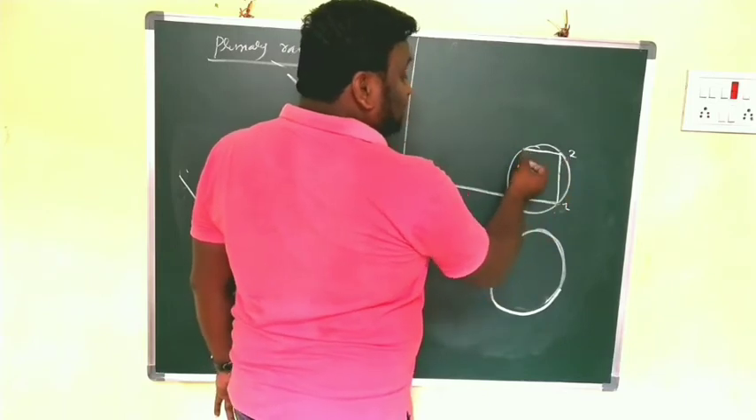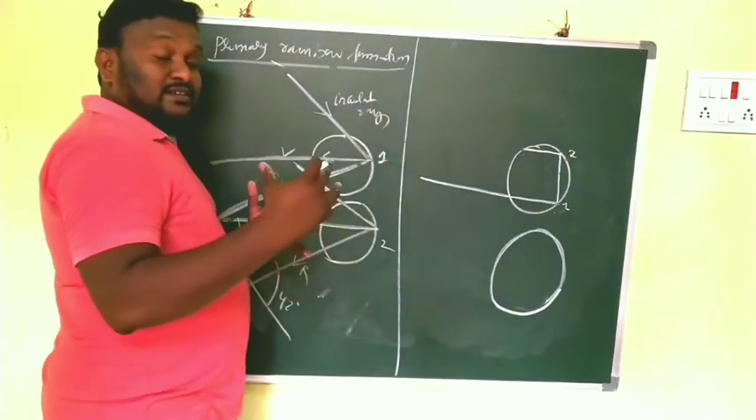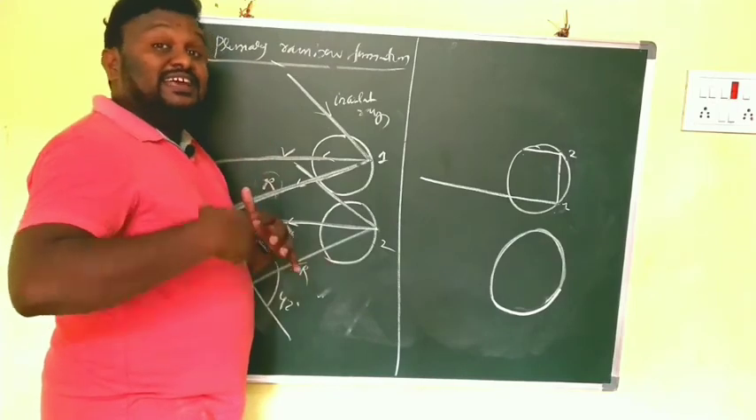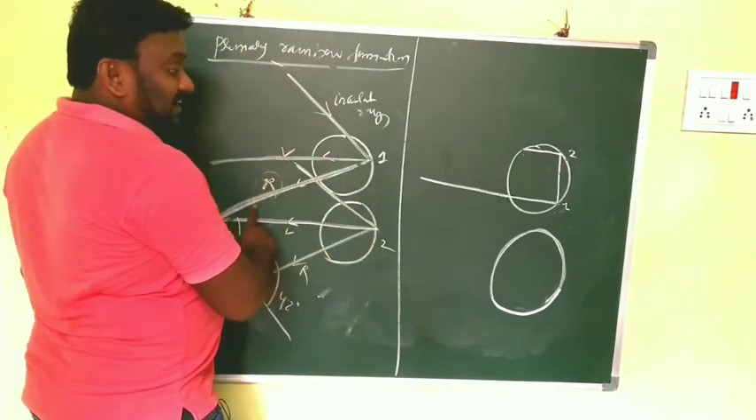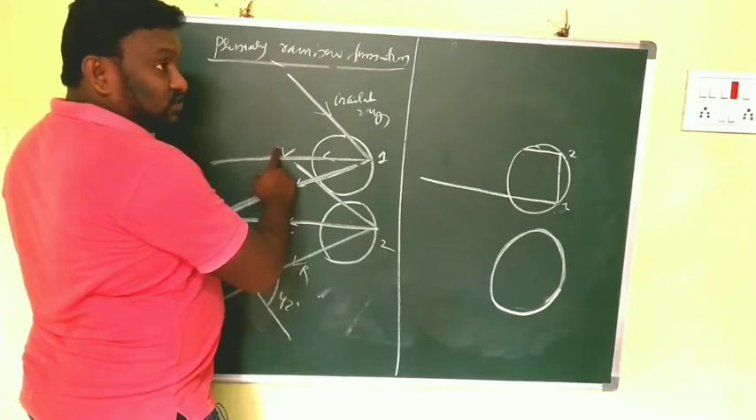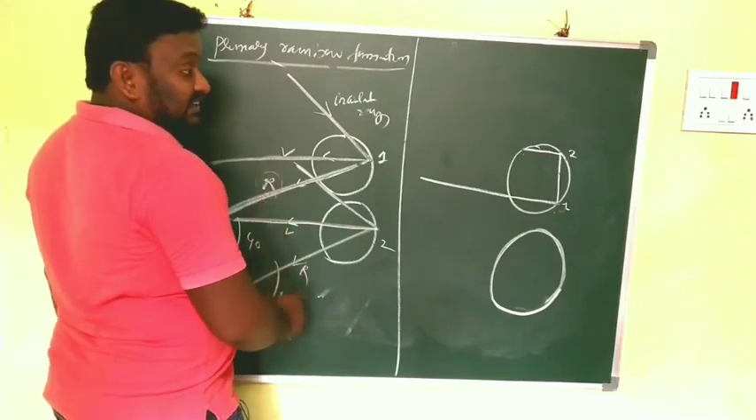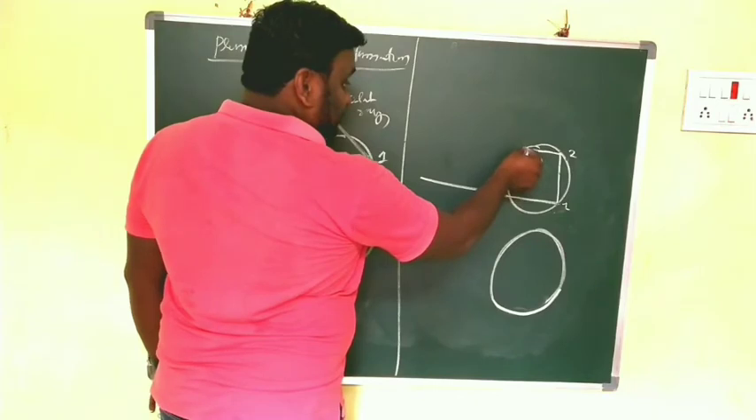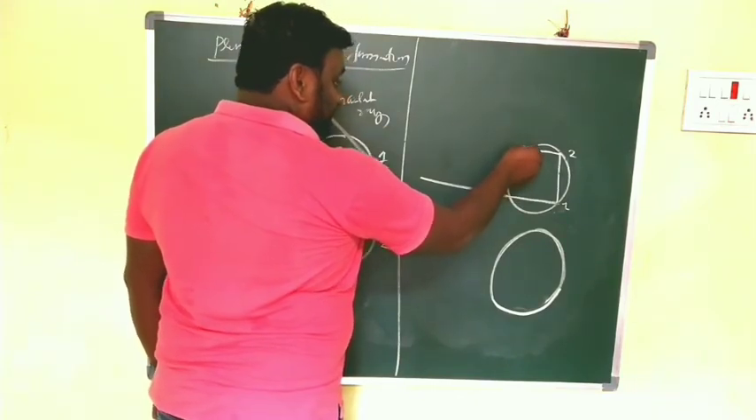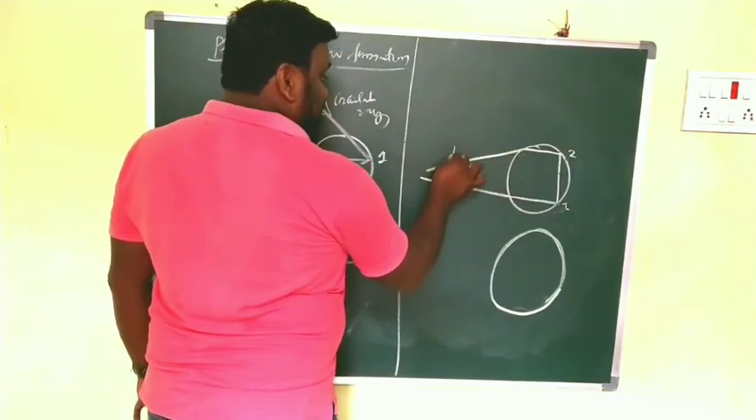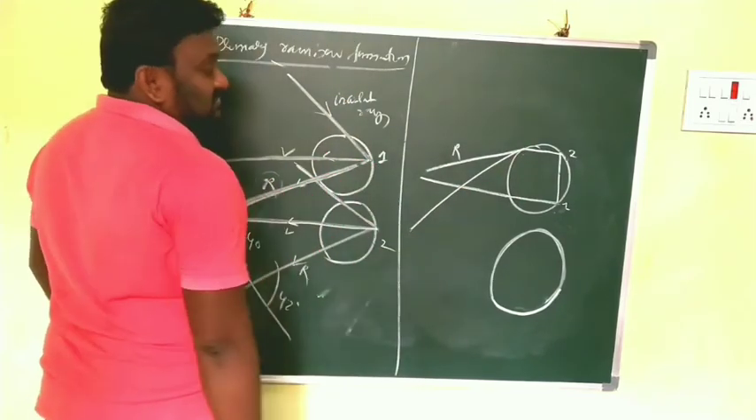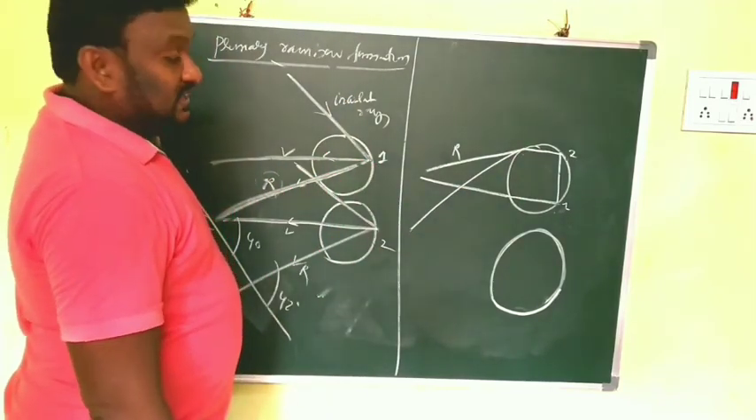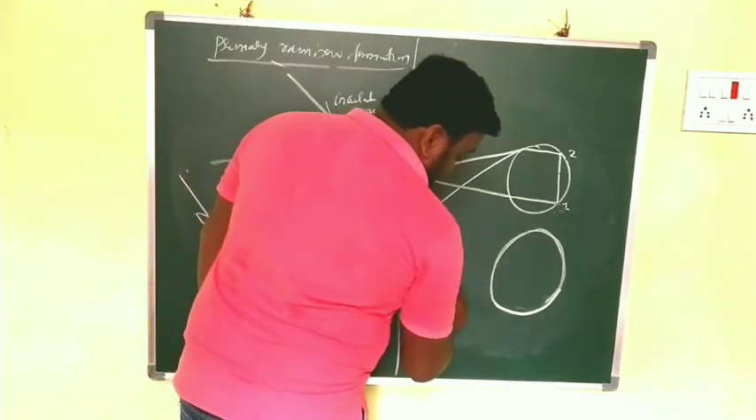After that the light should be dispersed here. So how many colors here? Violet and red. In this case the violet is on top and red is down. In this case red is on top and violet is like this. And next, here also the same thing.